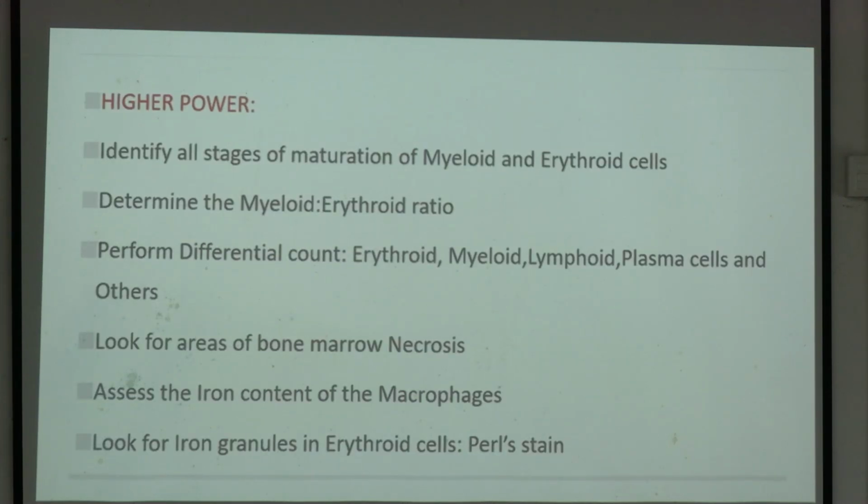Now, higher power. Identify all stages of maturation of myeloid and erythroid cells. Determine the myeloid-erythroid ratio, M:E ratio. Perform differential count: erythroid, myeloid, lymphoid, plasma cell and others. Look for areas of bone marrow necrosis. Assess the iron content of the macrophages. Look for iron granules in erythroid cells in Perls stain.